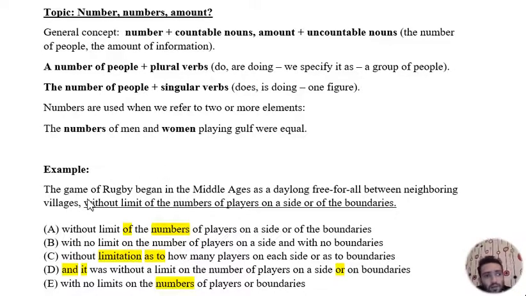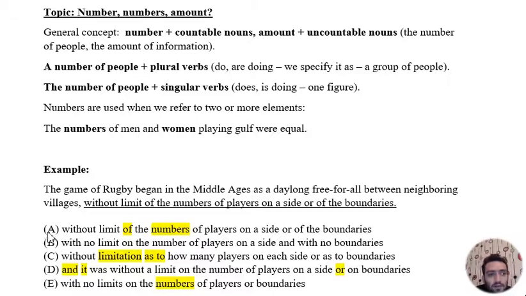Let's read this. The game of rugby began in the Middle Ages as a day-long free-for-all between neighboring villages without limit of the numbers of players on a side or on the boundaries. Well, here we talk about players, numbers of players. As we know from the concept, we use the number of players.